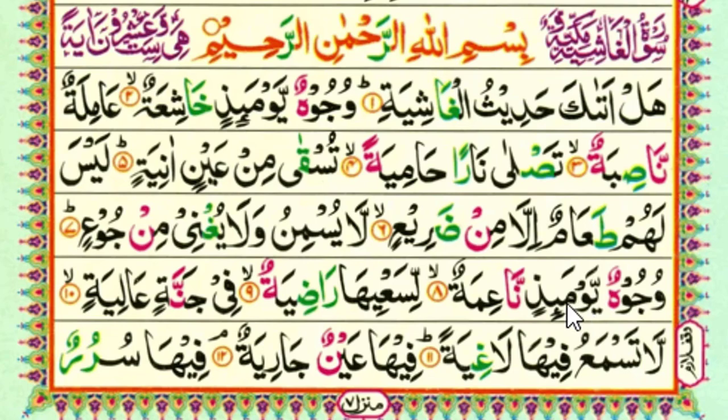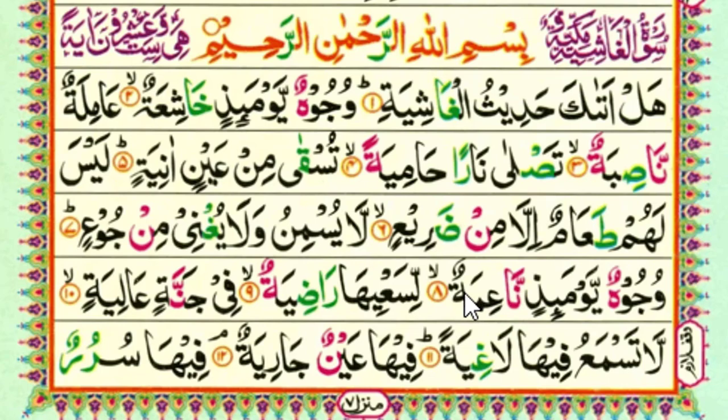Na'imah. Wujuhun. Jeem we long due to waw madda here. After the tanween, the next is ya. We make idgham with ghunna. Wujuhun yawma'idhin. Yaw, this is waw leen. Yawma'idhin. After the tanween, again there is noon. We make idgham with ghunna. Yawma'idhin na'imah. Noon we long due to alif madda, and on this ta we stop.